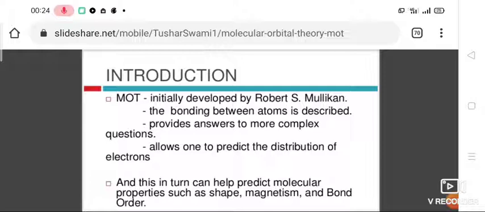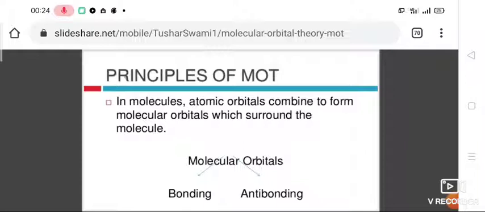Actually, orbitals with similar energy and matching symmetry belonging to different atoms combine together to form molecular orbitals. They are filled in the same way as atomic orbitals.